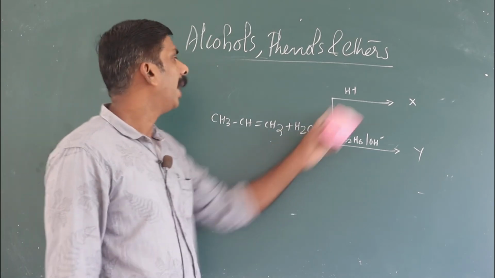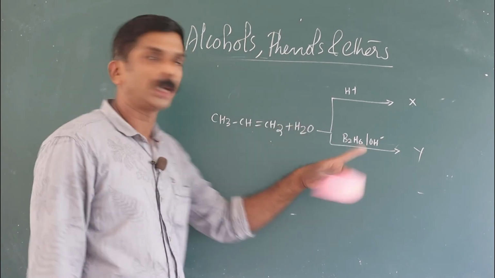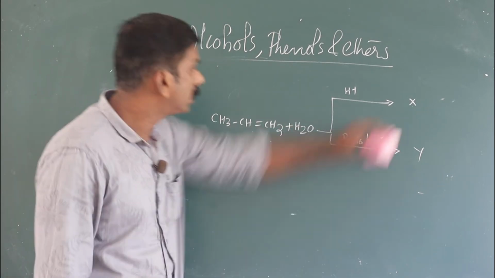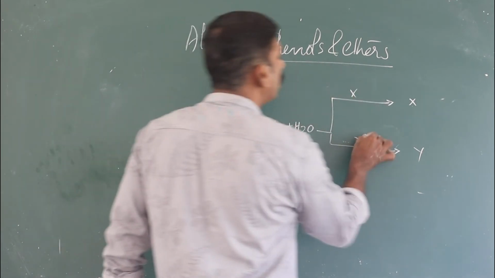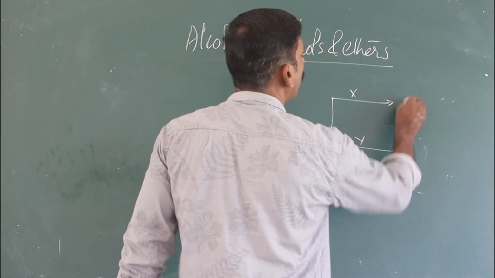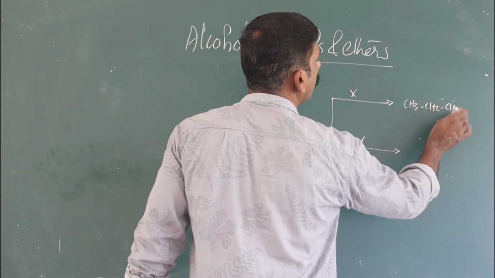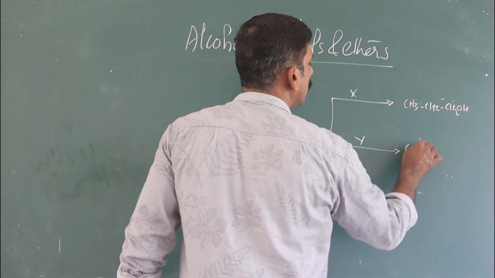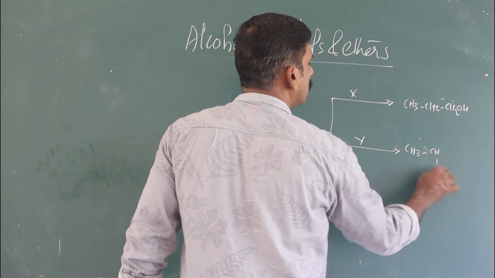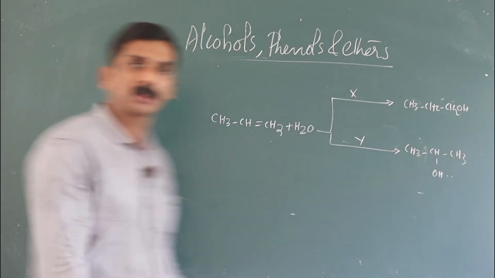Here with the acid catalyzed hydration, we get a secondary alcohol, and with hydroboration, a primary alcohol. Or instead of this, sometimes they put X and Y here and you have to identify CH3CH2CH2OH as well as CH3CHOHCH3. This type of question is usually asked for the board exam.